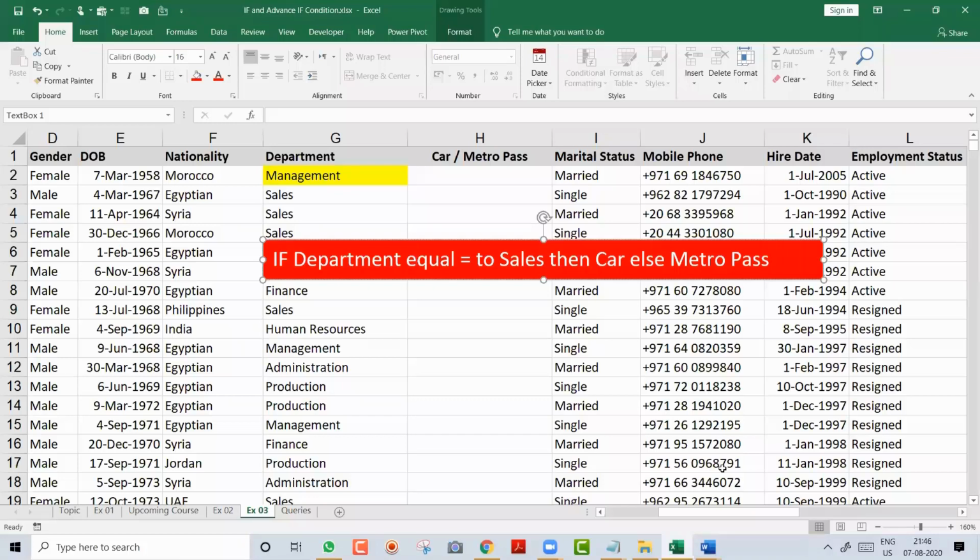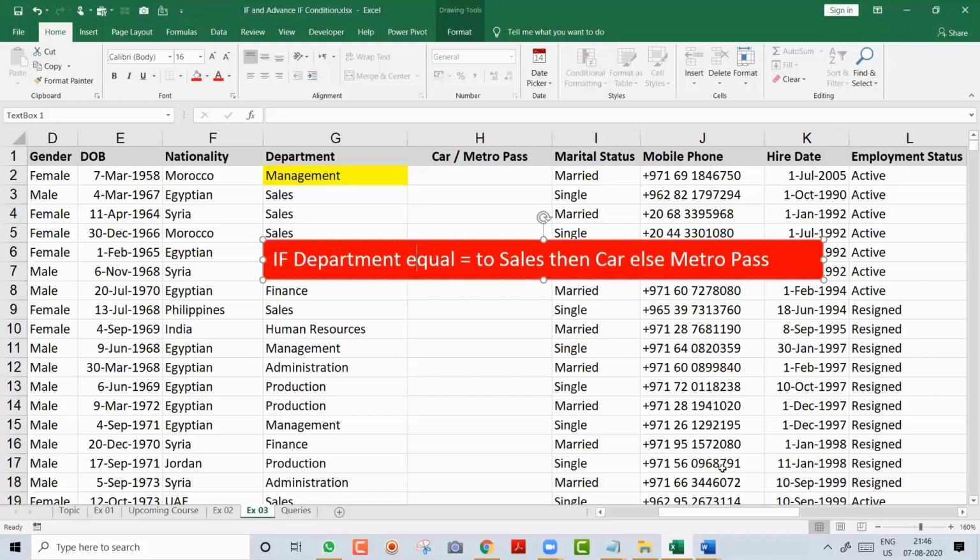And Kirtana is saying if G1, no Kirtana, G2, management is in G2. It's okay. Equal to sales, double quotes, car, double quotes. Perfect. So Kirtana has said right. Laysen has said right. Kalpana is also right. Meenu is also right. Vishesh is also right. Ananya, you have done one mistake. First, you have not written equal sign before if. Second, sales, you have not put in double quotes, Ananya.